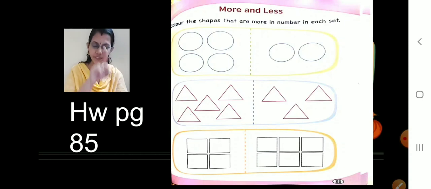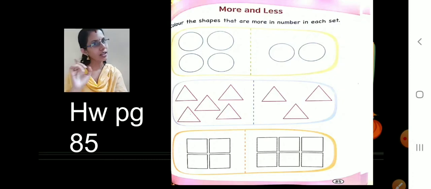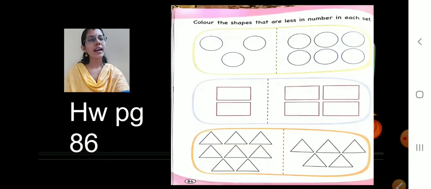Wait. First I will tell, complete this now. 2 pages you're going to do as homework. See, what is that? More and less. You know this. Correct? We have done it already. So, these 2 pages, 85 and page number 86.